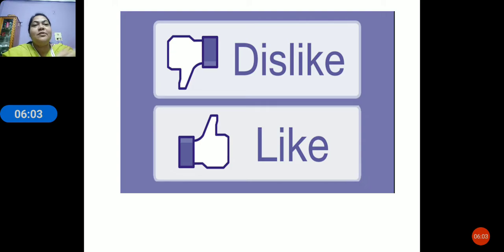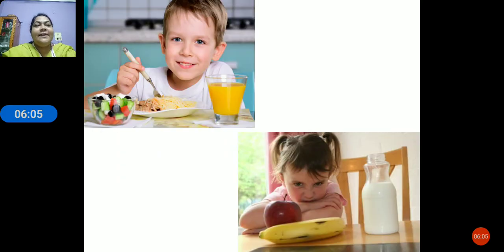So these are the symbols. And let us see now. Yes, see children, when you are served your favorite food, you feel happy, and when you don't want to eat, you make a face. Okay, these are the likes and dislikes. Children, when you love to have something prepared by your parents or anyone, or when you go out with the family, you show a smile on your face. Or when you are angry and you dislike that particular thing, you make a face.